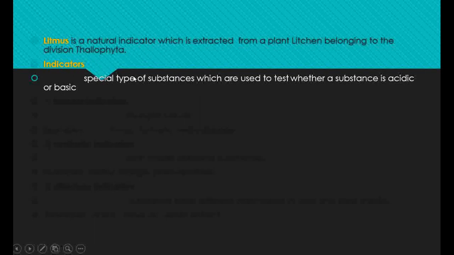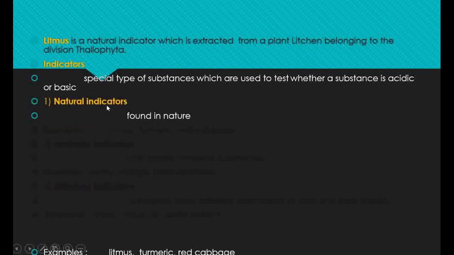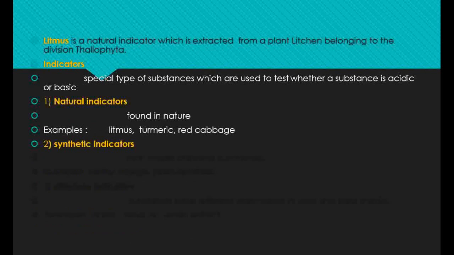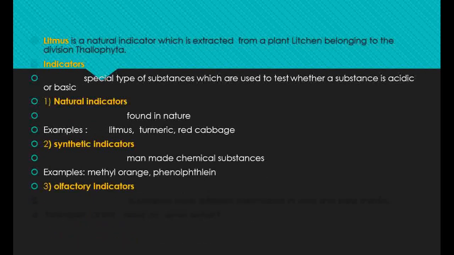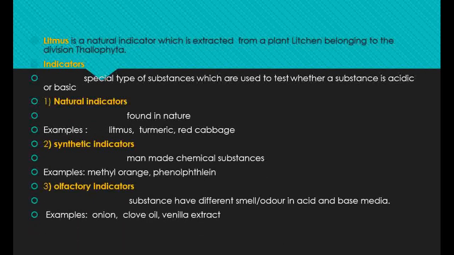So indicators are special types of substances which are used to test whether a substance is acidic or basic in nature. Especially these indicators indicate the change in color of the solution. So based on that color change, we can find whether a substance is acidic or basic in nature. In indicators, there are three types: natural indicators, synthetic indicators and olfactory indicators. So let's learn one by one.